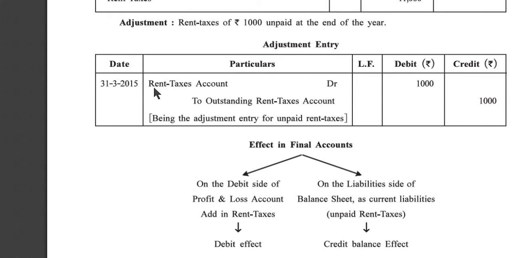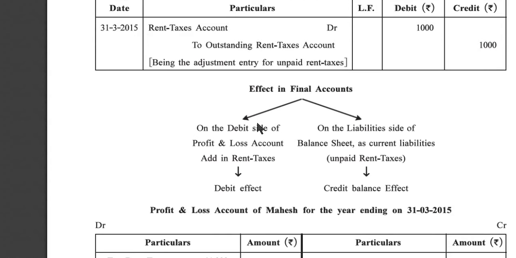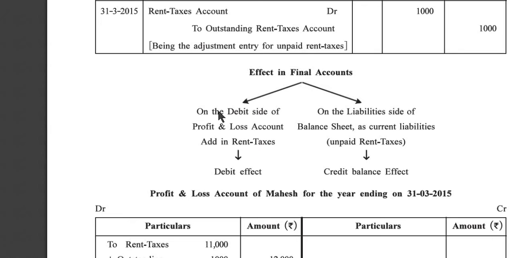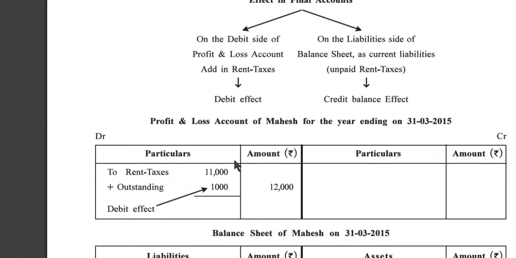So here the adjustment entry we have to write: rent and taxes account debit 1,000 to outstanding rent and taxes account 1,000, being the adjustment entry for unpaid rent and taxes. Effect in final account: on the debit side of profit and loss account, add in rent and taxes. It is a debit effect. And on the liability side of balance sheet as a current liability, unpaid rent and taxes. It is a credit balance.